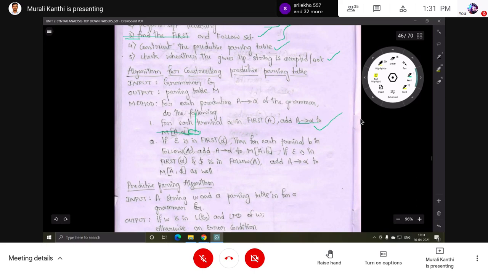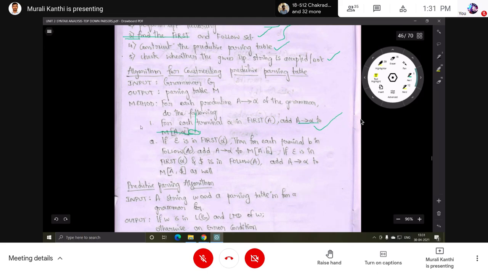Next, if epsilon is in first of alpha and dollar is in follow of A, add it in the dollar column. So in place of dollar, this production is added. I will show that example. This is the algorithm, with these two steps.